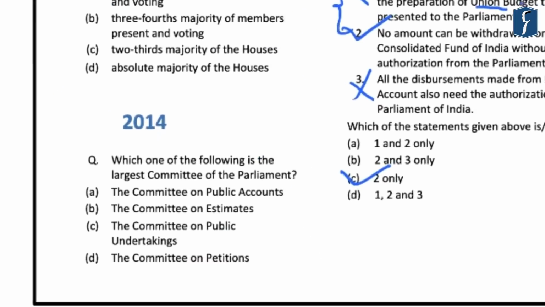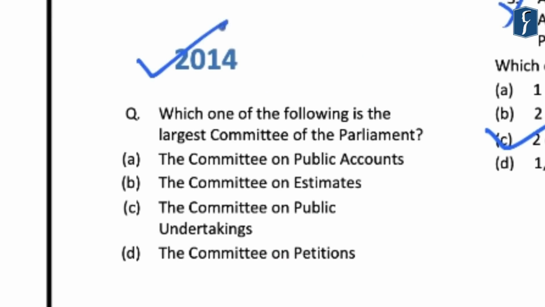And the next question that was asked in 2014 was related to the parliamentary committees, and the question reads, which one of the following is the largest committee of the parliament? And in this, the correct answer was the Committee on Estimates because it has 30 members, while the Committee on Public Accounts and the Committee on Public Undertakings have 22 members each.